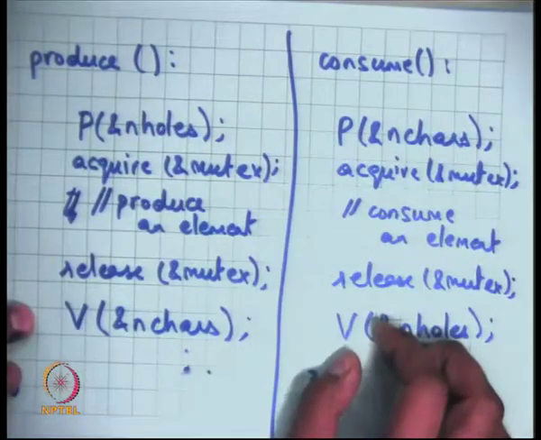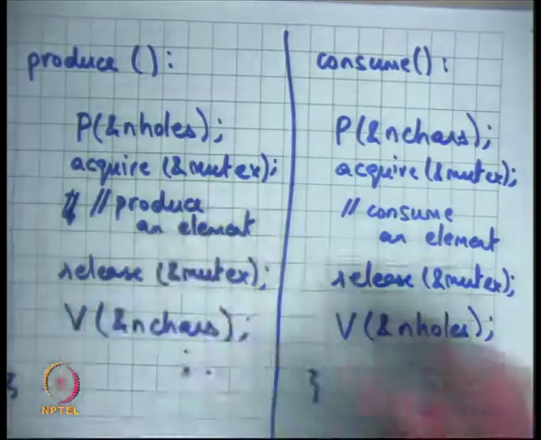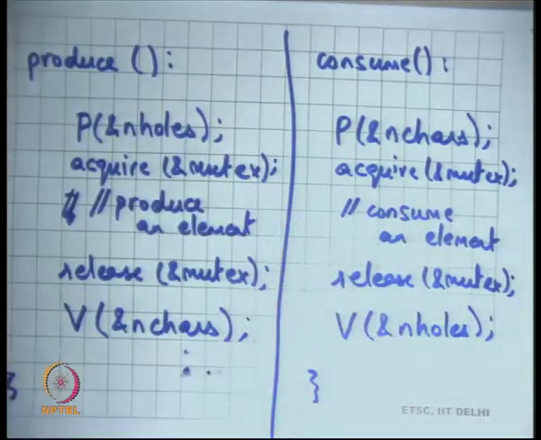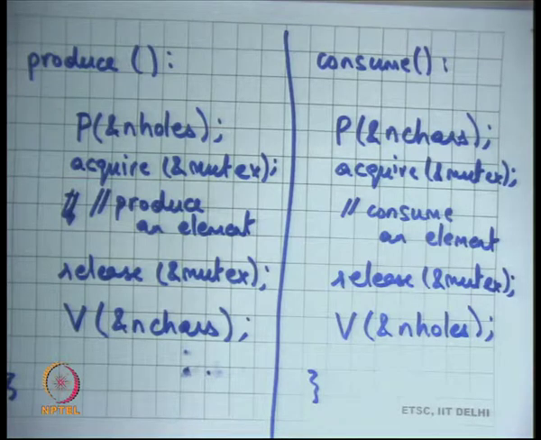That's all we have done, and so our higher level code looks much simpler. Semaphores are a very useful abstraction. It allows us to capture this very common paradigm where you're counting resources using P and V, and your code looks much simpler and much easier to understand.